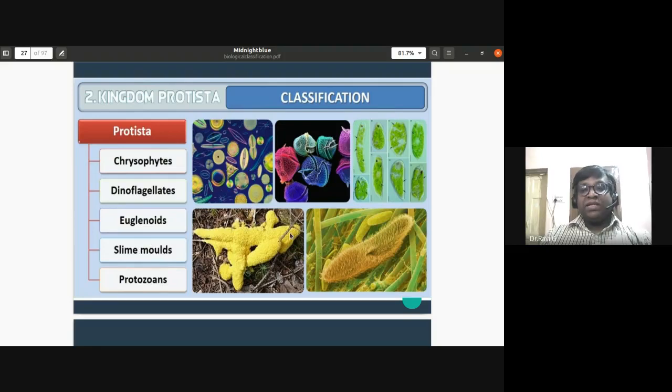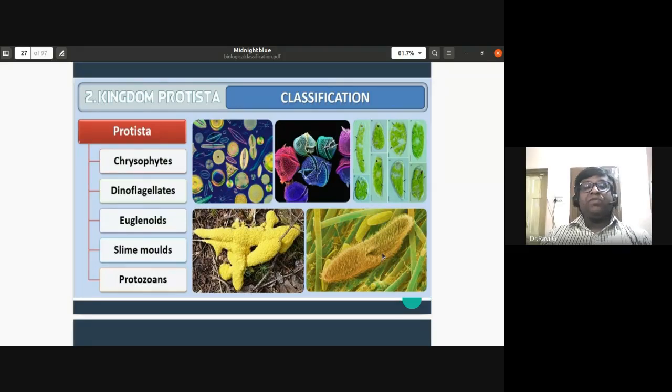Slime molds, you can see in the fourth slide, the second row, the first slide. Then protozoans, they have given the example of paramecium with cilia. The protozoans are amoeba, paramecium, Trypanosoma gambiensis, which causes sleeping sickness, and Plasmodium vivax, which causes malaria.